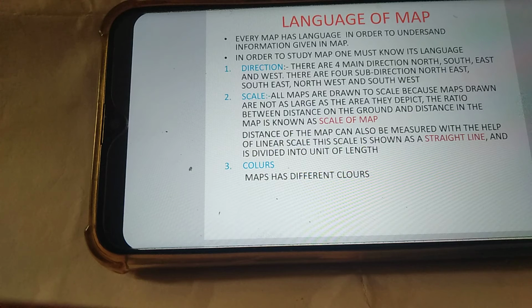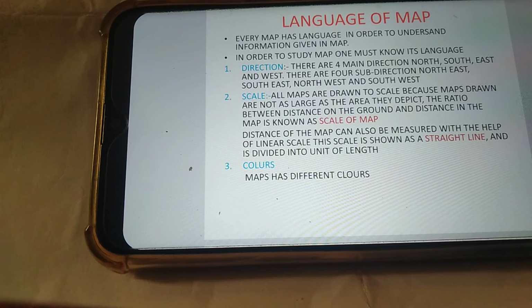Language of the map. Every map has a language in order to understand the information given in the map. In order to study a map, one must know its language. First, direction. There are four directions: north, south, east, west. There are four sub directions: northeast, southeast, northwest, southwest.